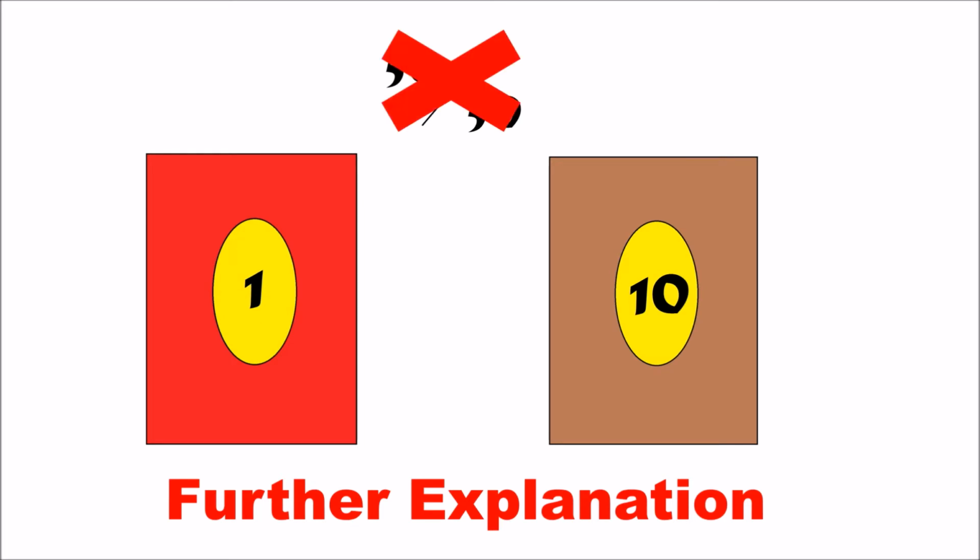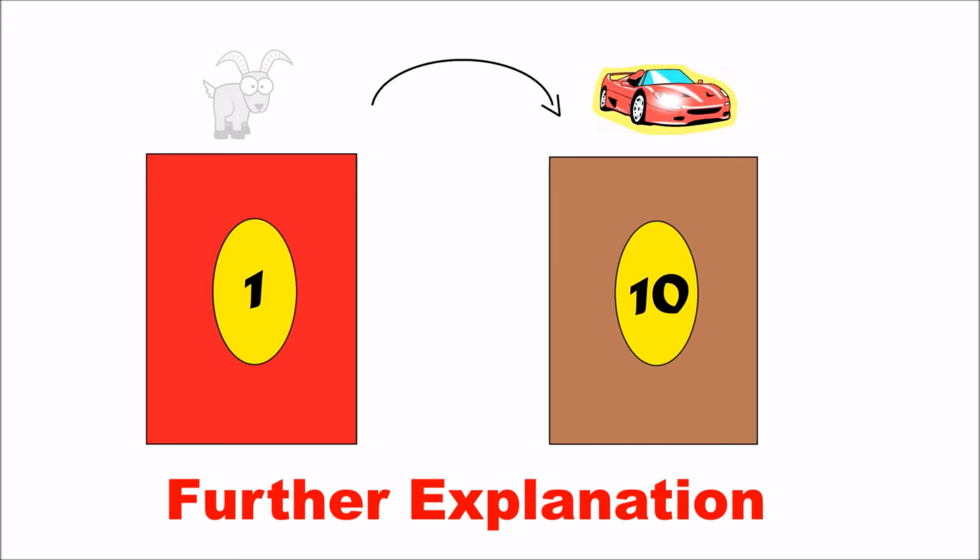There is not a 50-50 chance that each door contains a car. Because you had a 90% chance of picking a door with a goat behind it from the beginning, it is more likely that the door you are on has a goat, and due to all the other goats being eliminated, it is beneficial to switch, because it is more likely the other door has a car behind it.